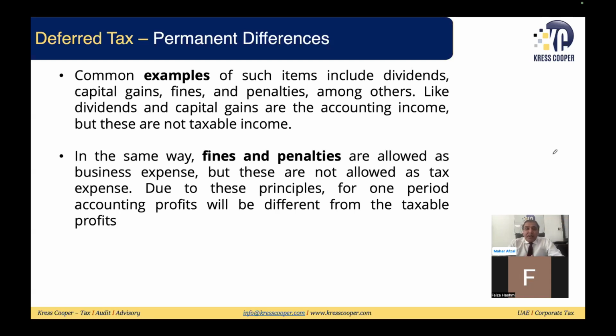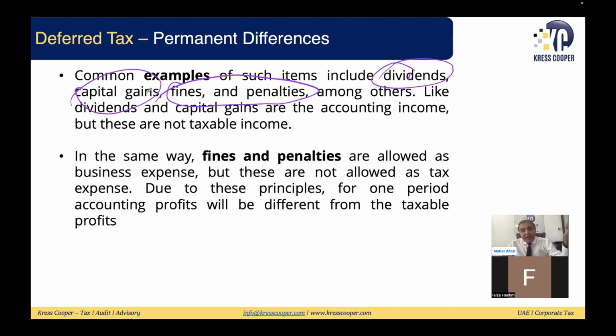So usually dividend is income, but dividend is not subject to tax. Capital gain is income, capital gain is not subject to tax. Fines and penalties are expenses for accounting purposes, but these fines and penalties are not expenses for tax purposes. So dividend is income for accounting purposes, capital gain is income for accounting purposes, and in the same way fines and penalties are expenses for accounting purposes, but all three items are not accepted by tax authorities as income or expense. Once these differences are there, they are permanent in nature. It will not have any impact in the future tax period.